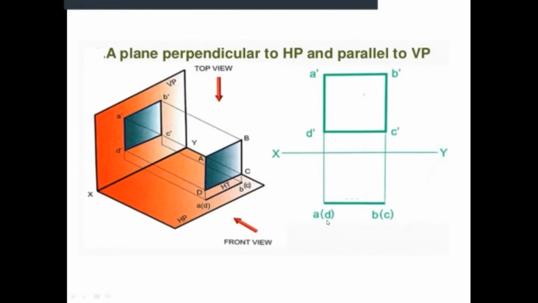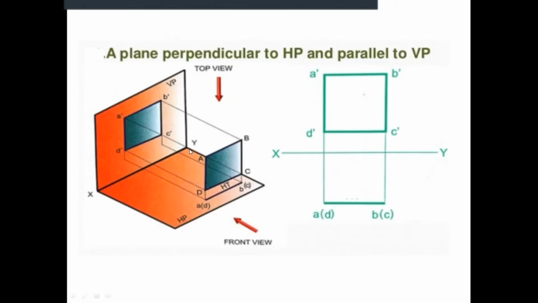But what will be in the brackets is very, very important. Annotations, you have got marks for annotations. Are you able to get it? Very, very important. This ABCD should run in your mind and how it is placed. It is not resting on HP. It is just at some distance in front of VP and above HP. Any distance, the front view and top view remain the same. Yes or no? Yes, sir.